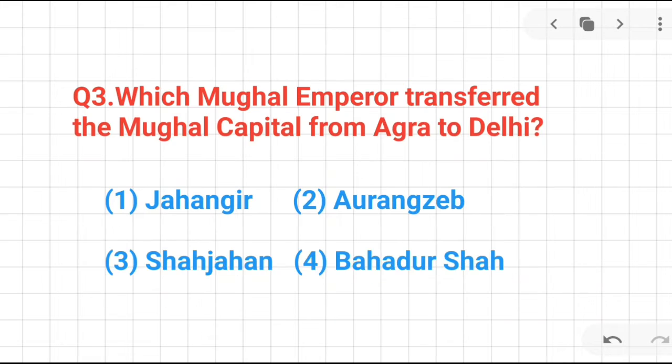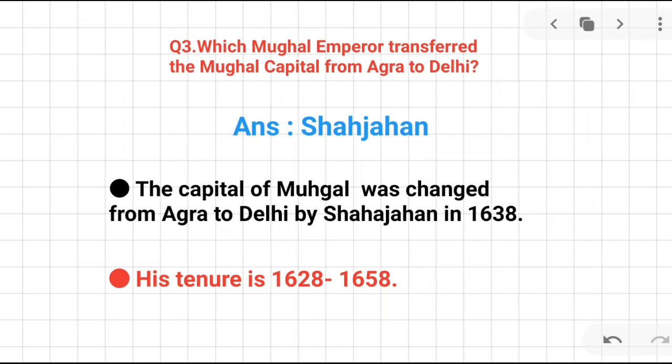Okay. Question number 3. Which Mughal emperor transferred the Mughal capital from Agra to Delhi? Jahangir, Aurangzeb, Bahadur Shah, Shah Jahan. The correct answer is Shah Jahan. Remember that the capital of the Mughals was changed from Agra to Delhi by Shah Jahan in 1638 AD, and Shah Jahan's tenure is 1622 to 1658 AD.